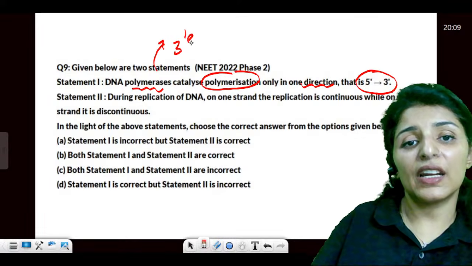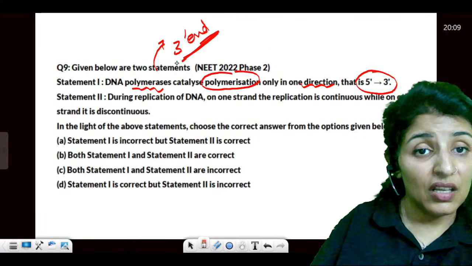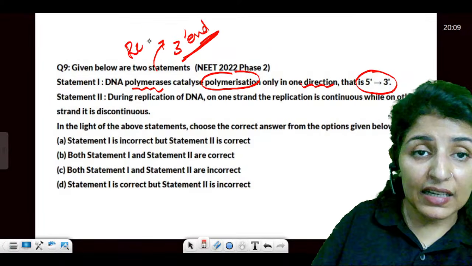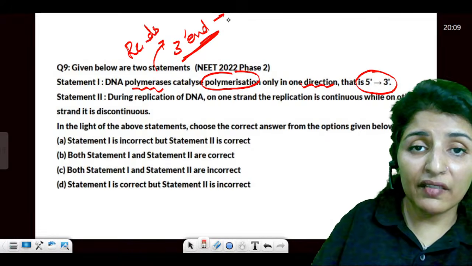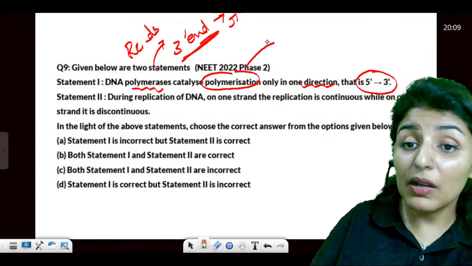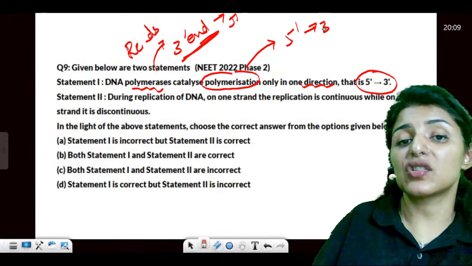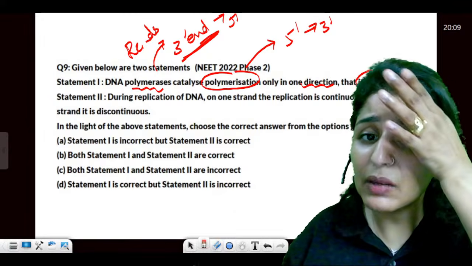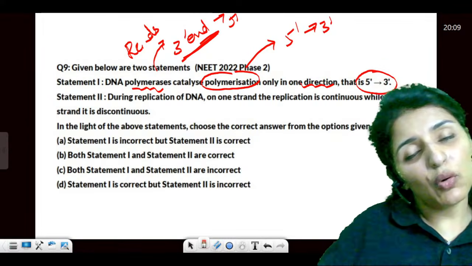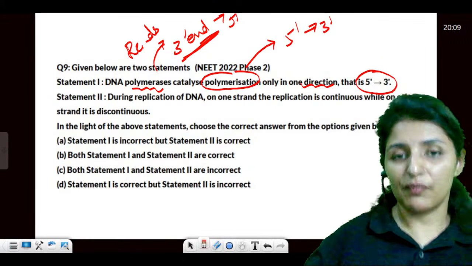It binds to the 3' end. I'm not saying polymerization. It binds or reads. It reads in the 3' to 5' direction, but polymerizes in the 5' to 3' direction. Every polymerase, be it DNA polymerase or RNA polymerase, has a similar feature.